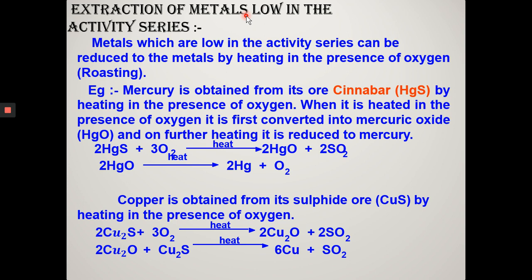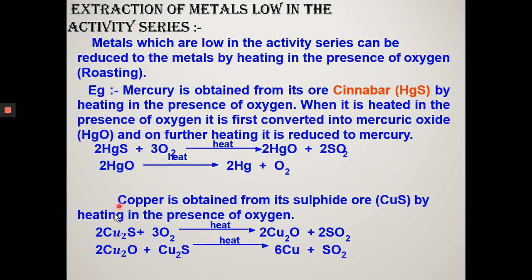So, to obtain metal from their sulfide ore, roasting is done, means heating the ore strongly in presence of excess of air. As a result, metal sulfide is converted into metal oxide, which on further heating is reduced to metal. You can see the example: mercuric sulfide, when treated with oxygen, forms mercuric oxide and sulfur dioxide is released. Mercuric oxide on further heating produces mercury and oxygen gas is released.